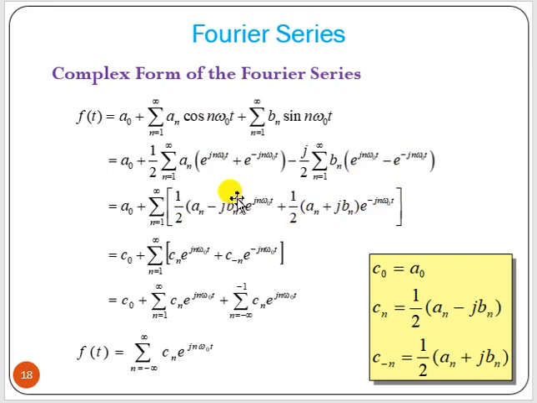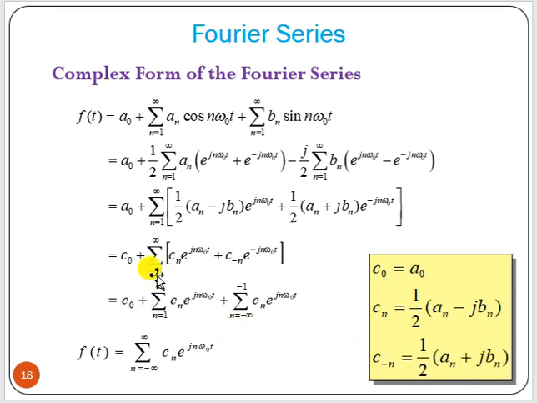Then we can write this half an minus j bn as cn, and half an plus j bn as c minus n, because here it will be the minus j term, so I am writing c minus n, and here we have the j term, so we are writing the cn term. So now a0 is c0, cn is nothing but half an minus j bn, c minus n equal to half an plus j bn.